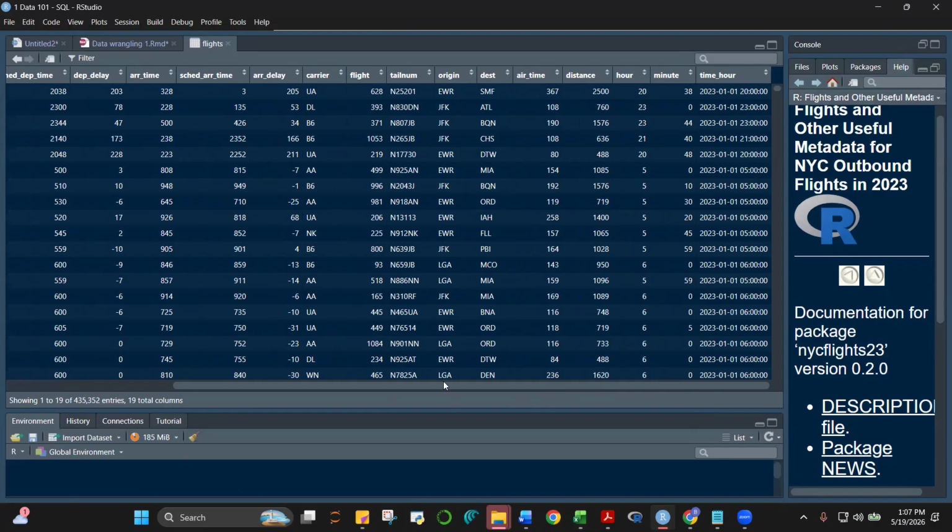These are all outbound. Either the plane departed from Newark, from JF Kennedy, or from LaGuardia Airport. And then these are the different destinations.